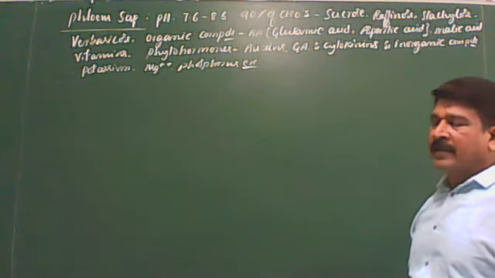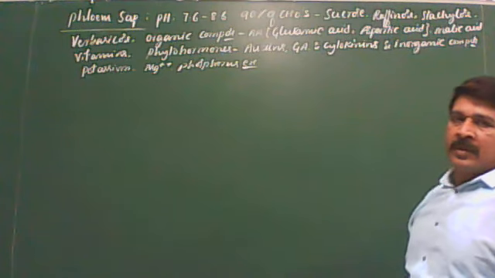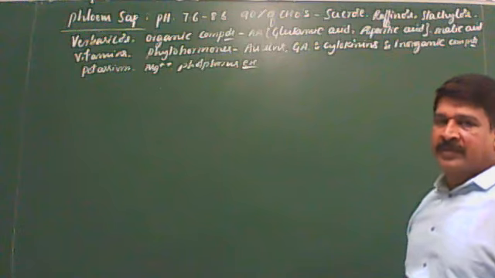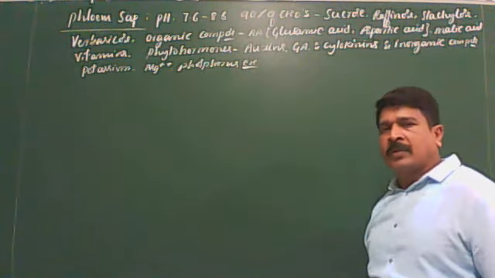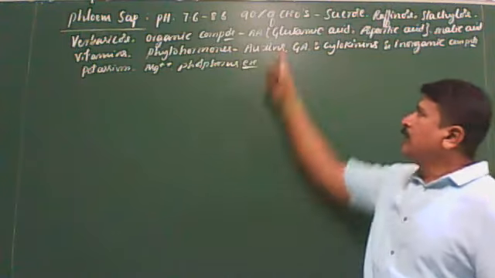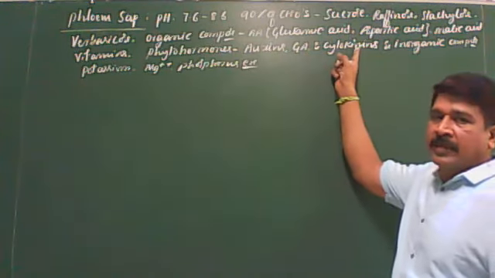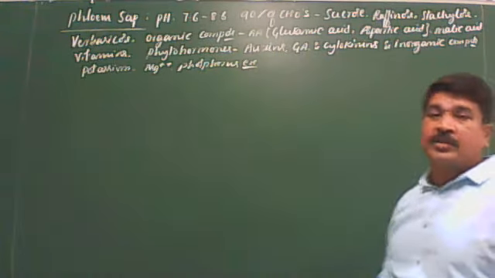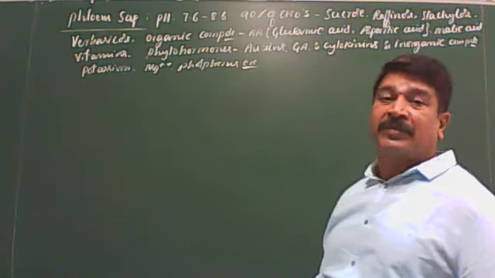Then organic acids like malic acid, and vitamins. Phloem sap also contains phytohormones. All the phytohormones I have listed are growth promoters: auxins, gibberellins, and cytokinins. Inorganic compounds like potassium, magnesium, and phosphorus. So this is the composition of the phloem sap.